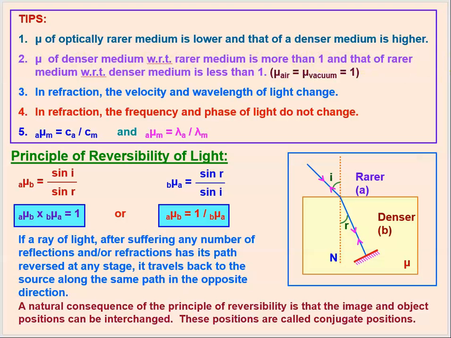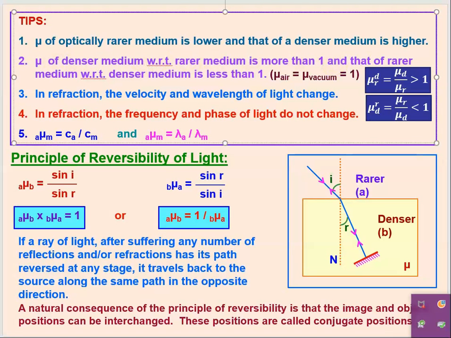So if this is the case, the refractive index of the denser medium with respect to the rarer medium is more than 1, right? So the refractive index of a denser medium with respect to the rarer medium means we are comparing the refractive index of a denser medium with respect to the refractive index of the rarer medium.